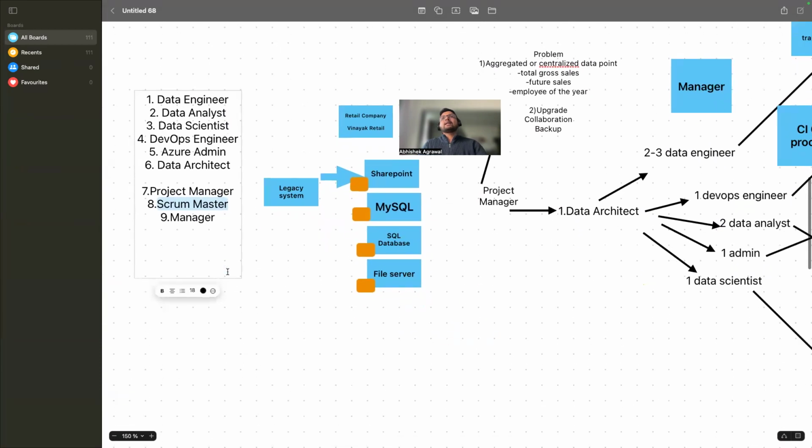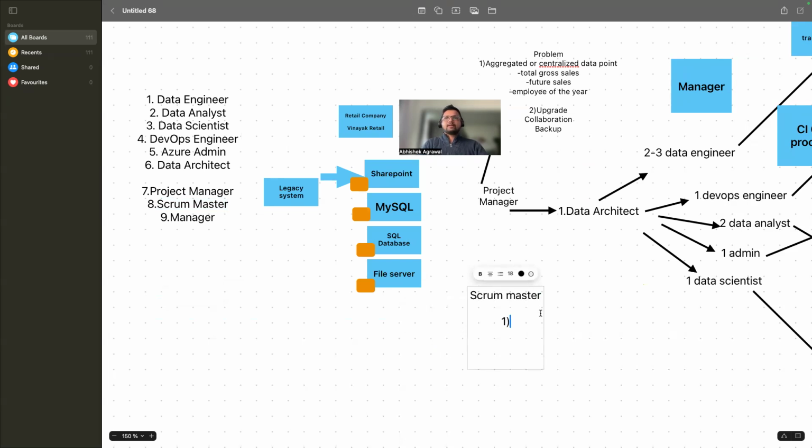Whenever you work in agile development, the whole development is always divided into sprint cycles.